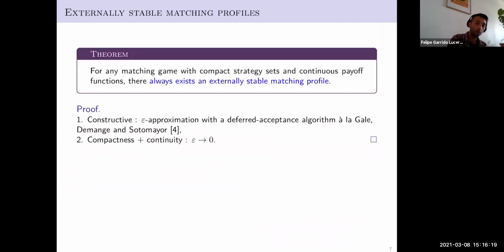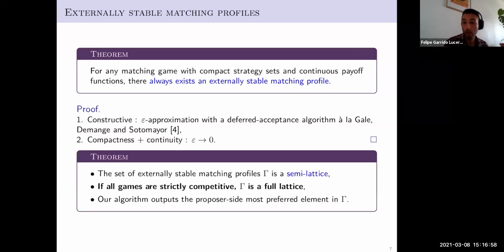So this is the model that I will consider, and now I can show you the existence of this kind of externally stable allocations. Basically, for any matching game in which we have compact strategy sets and continuous payoff functions, we can always find an externally stable matching profile. It always exists. The proof follows two steps. The first one uses an extension of the deferred acceptance algorithm of Gale-Demange and Sotomayor. We use it for finding an epsilon approximation of this kind of strategy profile, and then we use compactness and continuity for taking epsilon to 0. So we obtain existence of this kind of allocations.